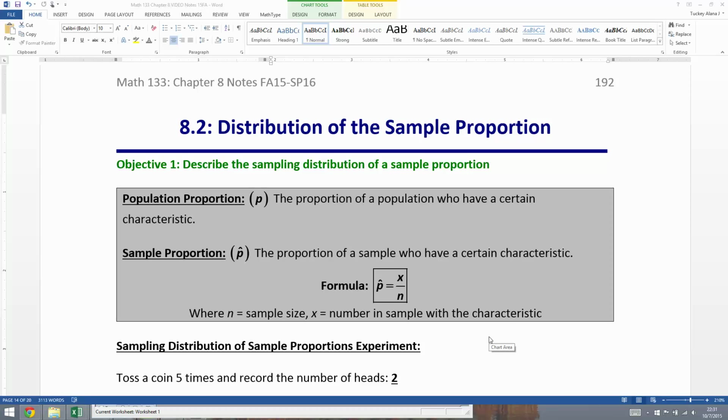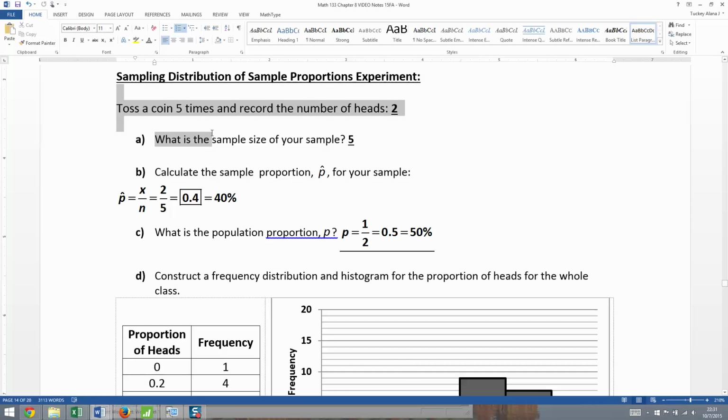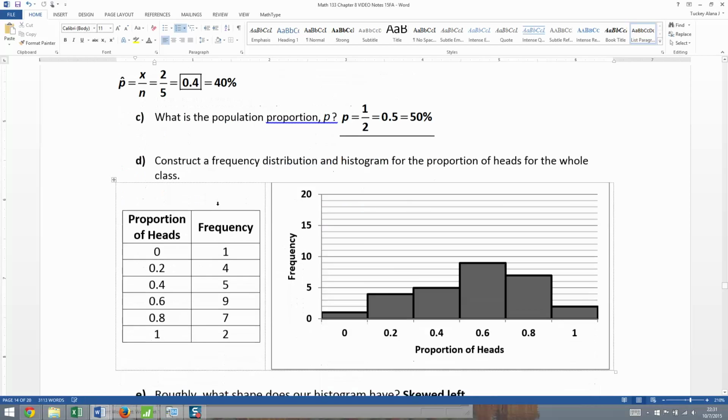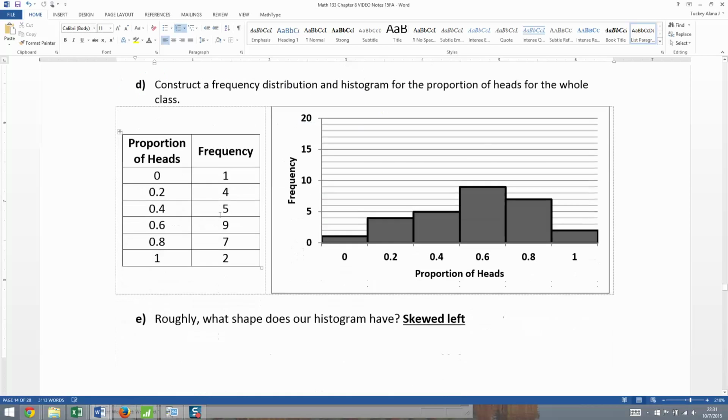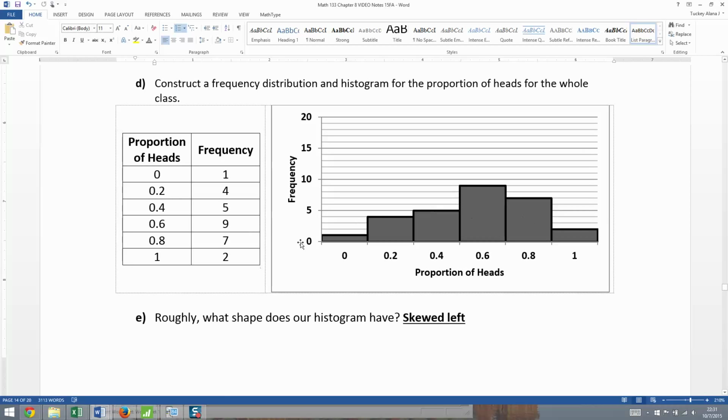In our last video, we were analyzing the sampling distribution of sample proportions. In other words, you find a proportion from your sample, and you take that random sample over and over and over again. For example, we were doing the coin toss thing and counting how many were heads, tossing and tossing and tossing. When we do that, we found that we could create a distribution for our sample proportions, right?